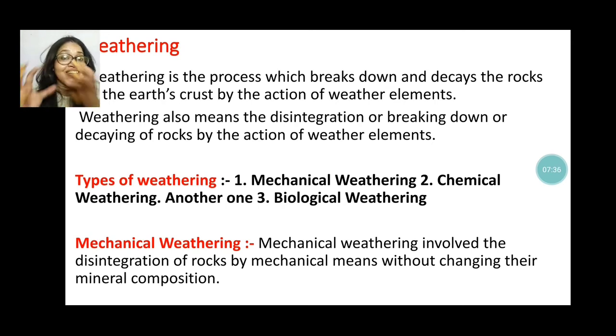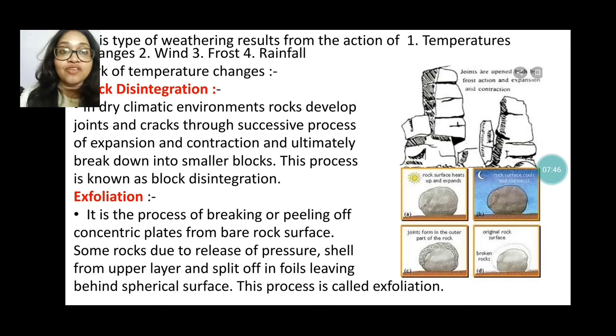Mechanical means without changing its mineral composition. That is known as mechanical weathering. And mechanical weathering also happens by temperature, by wind, by frost, by rainfall.